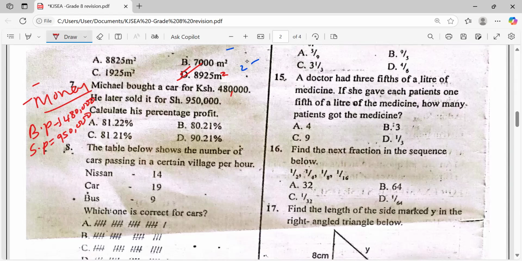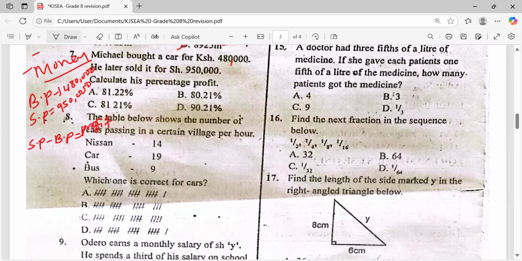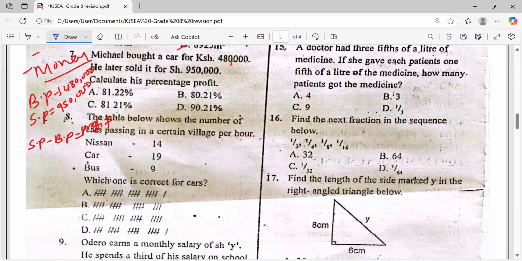Now, what is the profit? How do we calculate the profit first of all? Very good. It is the selling price minus the buying price. We get what we call the profit. For clarity purpose, let me use a different pen. Selling price is 950,000 minus 480,000.